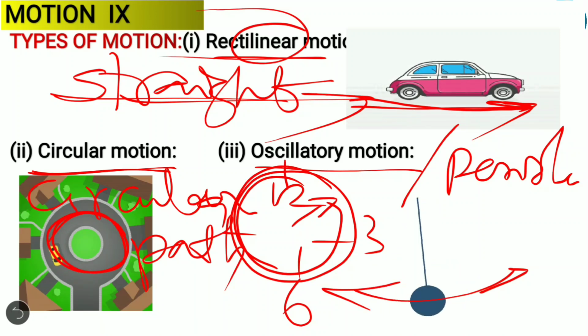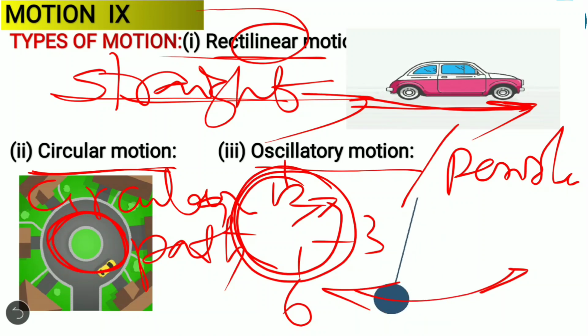So how many types of motion are we talking about here? Basically three: rectilinear, circular and oscillatory. Rectilinear means a motion in a straight line. Circular means a motion in a circular path. Oscillatory means a motion which repeats again and again, and we can also call it periodic motion. So this is about types of motion.